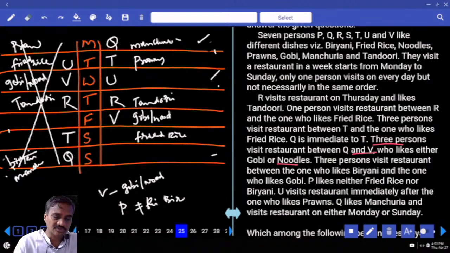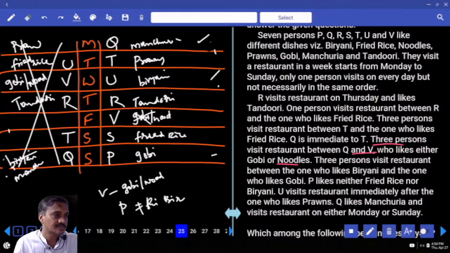Then coming back to this one, now this must be biryani. Now if it is biryani, then what is the other thing we have? Gobi must be here, because 3 in between gobi and biryani. And if 3 in between gobi and biryani, then it must be noodles. And if it is noodles, then V does not like fried rice or biryani. And P cannot be at this place, P is here. Now if P is here, S is here. Clear? Now this is about question numbers 25 to 28.